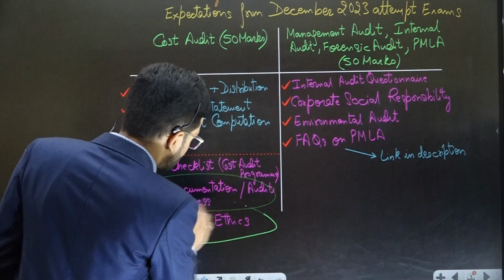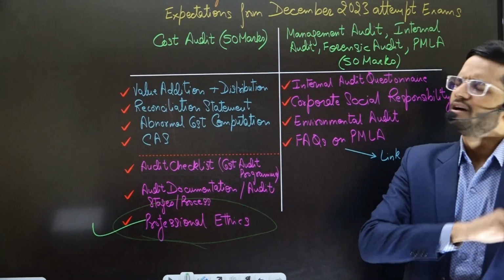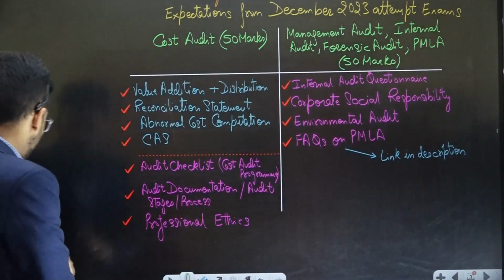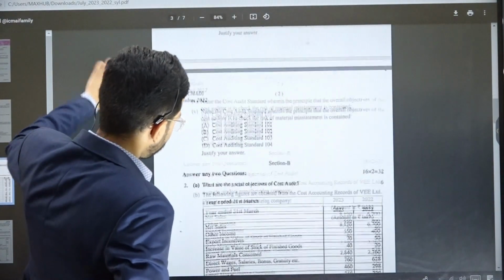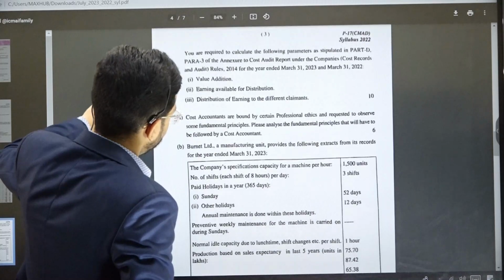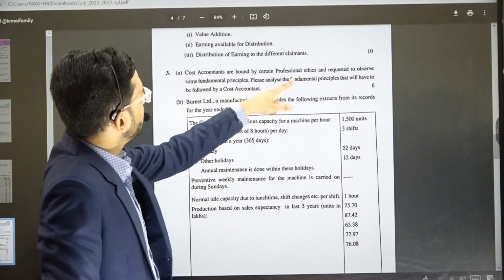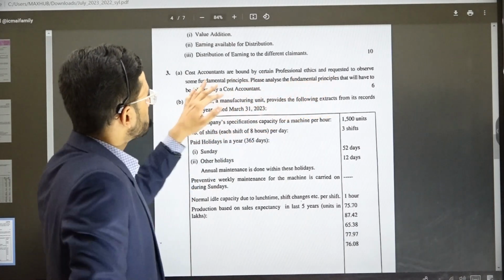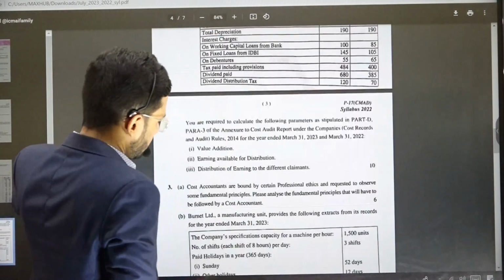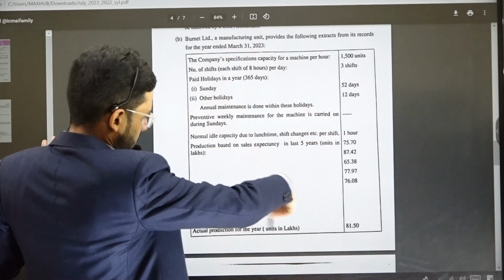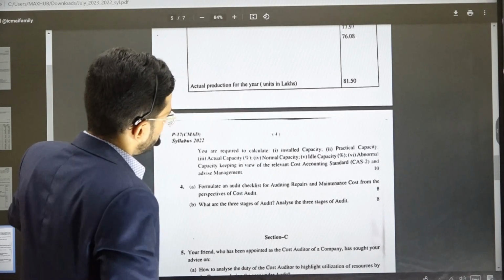Next one is professional ethics. This chapter always remains important because a small question of 4 marks or 6 marks definitely comes in the examination from it. This time also a question came from this particular chapter, guys. Yes, question number 3A, a 6 marks question: cost accountants are bound by professional ethics, requested to observe fundamental principles, analyze the fundamental principles. Then a question from value addition came as a practical part, and then a calculation of abnormal loss question came in the examination. This is how the questions were coming.